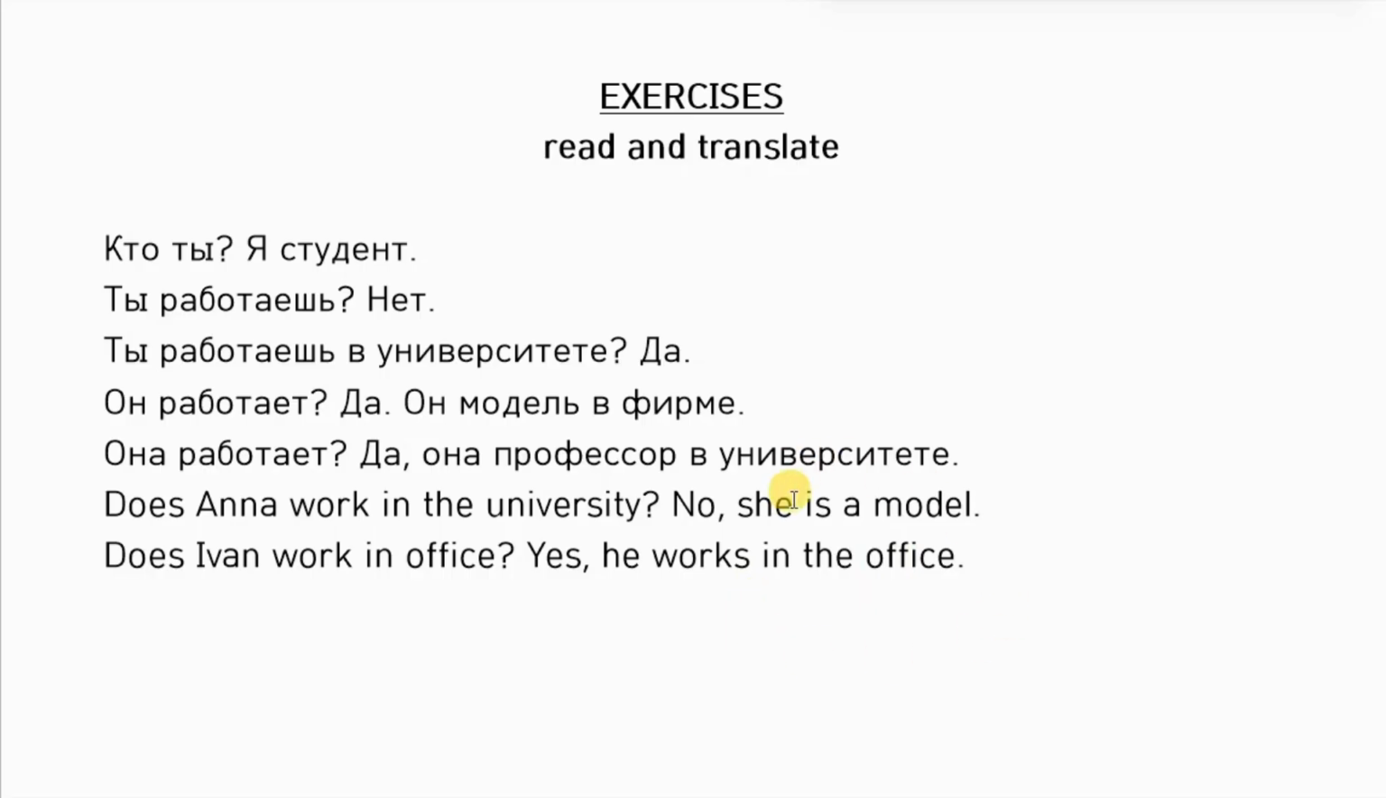Now please pay attention that the link verbs and the articles are not in the Russian language, so we omit them, like in the university, в университете, or for example, in the office, в офисе, and also is omitted.